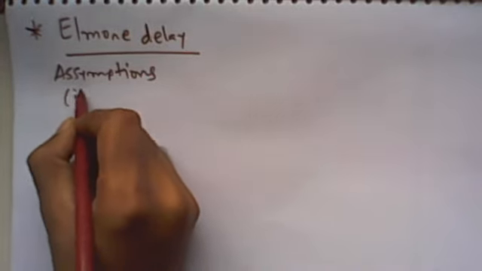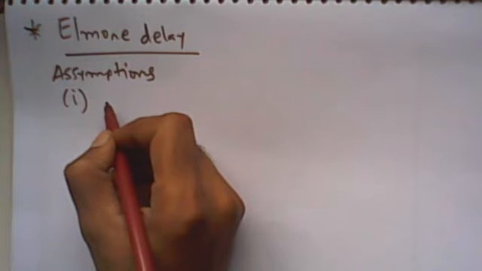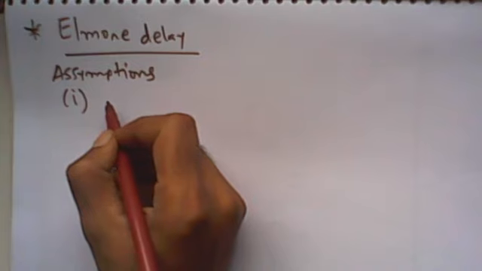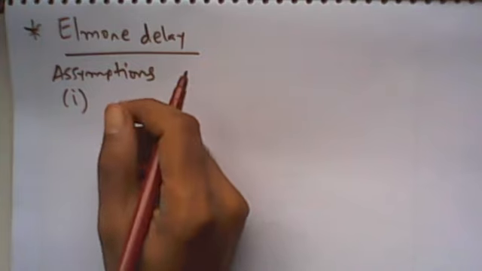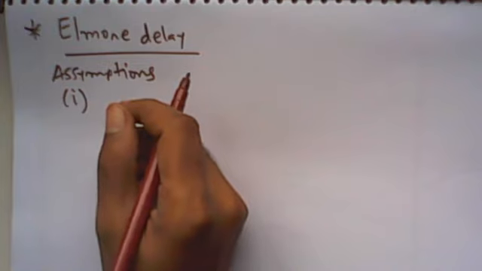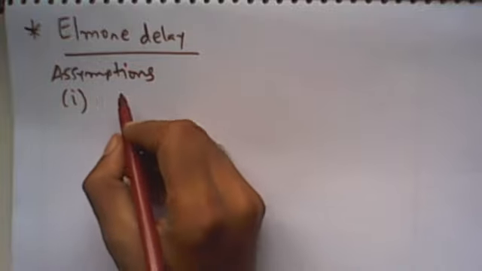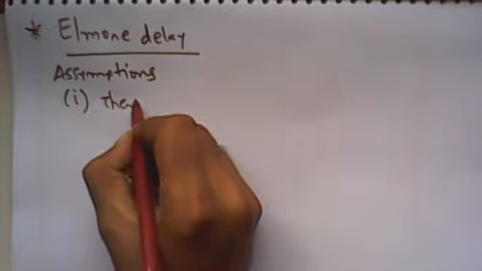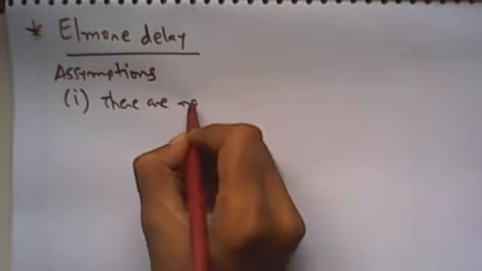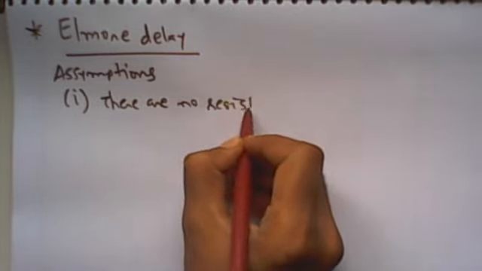So what are the assumptions when we want to find the approximate propagation delay in any network using Elmore delay analysis? The first assumption is that there are no resistors connected in a loop.